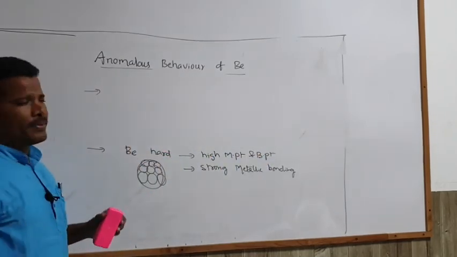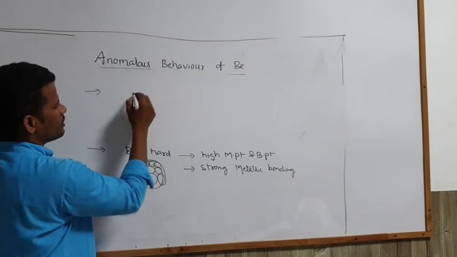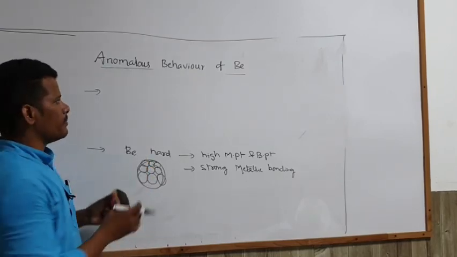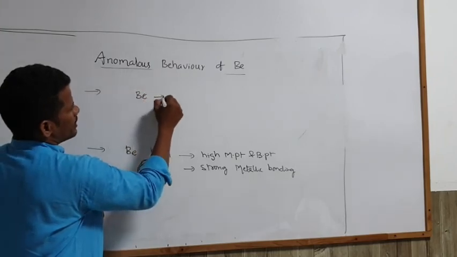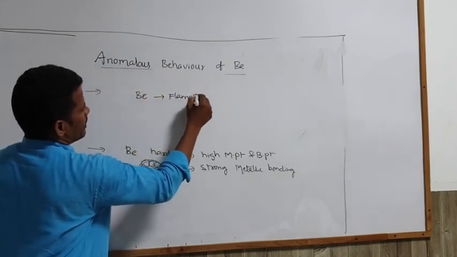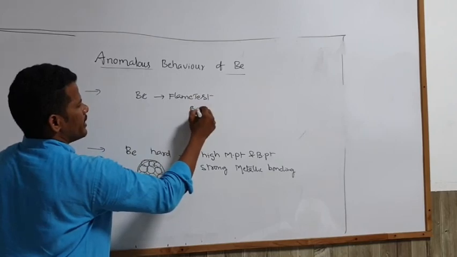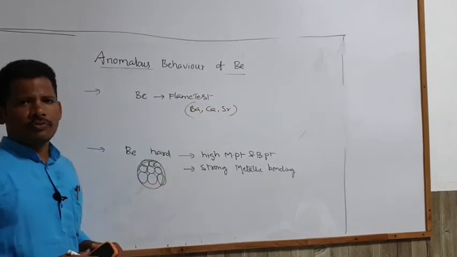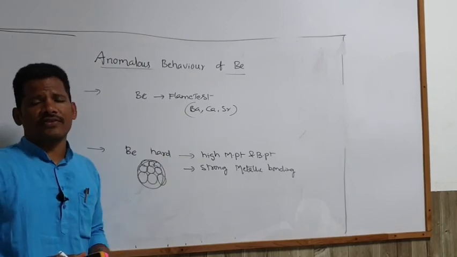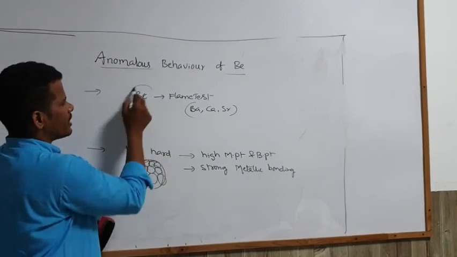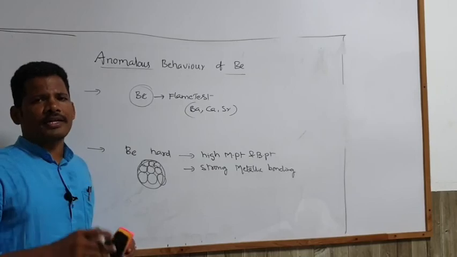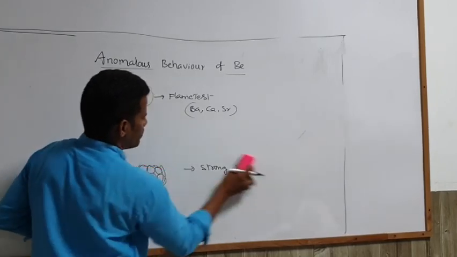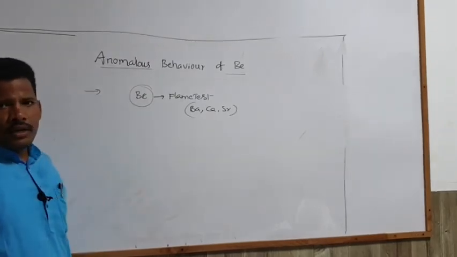And next one, beryllium compounds do not give a flame test when compared to the remaining elements. Although magnesium is also there, we are speaking only about beryllium. Beryllium does not give a flame test, but the remaining elements, barium, calcium, strontium, these elements show a flame test. They show different colors. Why does beryllium not show a flame test? Because of its small atomic size. And next one, carbides.